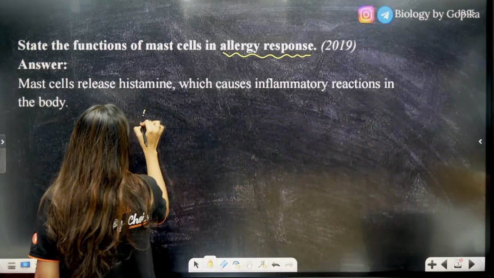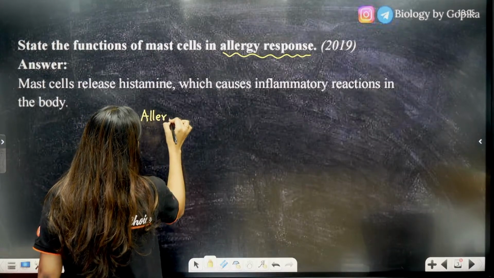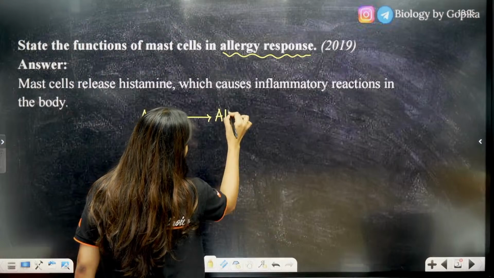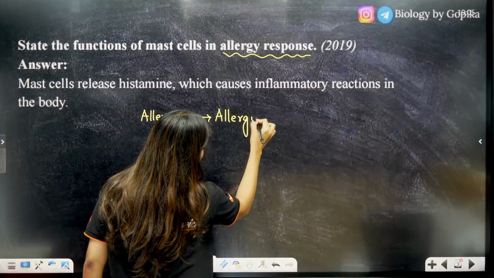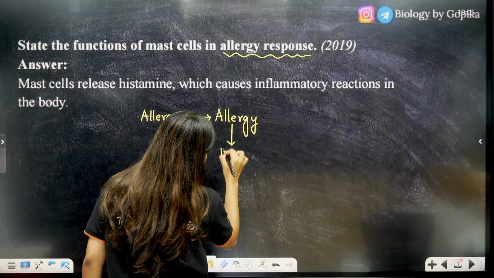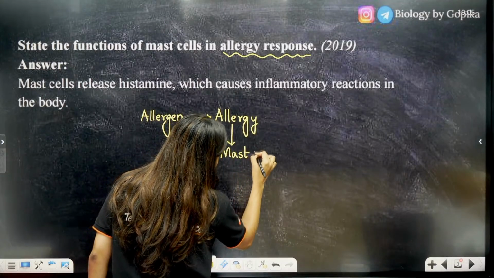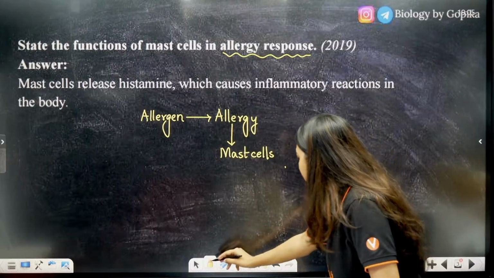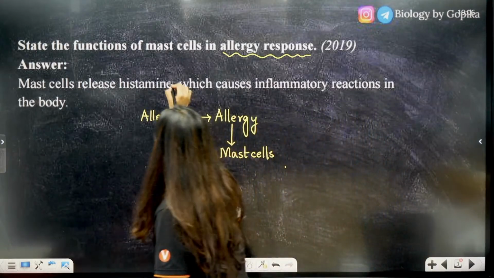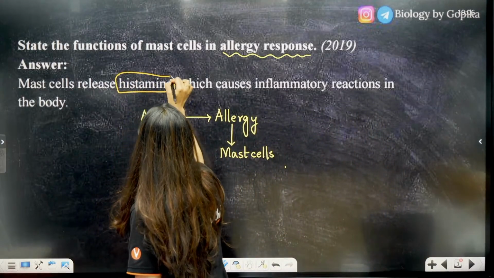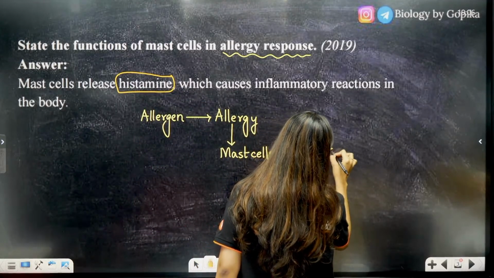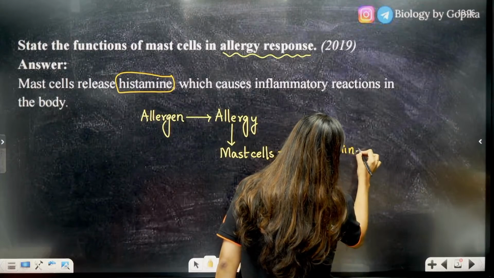Remember that an allergen is going to come. It is going to cause you an allergy, and when an allergy happens, immediately mast cells in our body will be released. Mast cells, students, have a capability of releasing histamine. This histamine, what it does is very important for you to know. This histamine is a vasodilator.